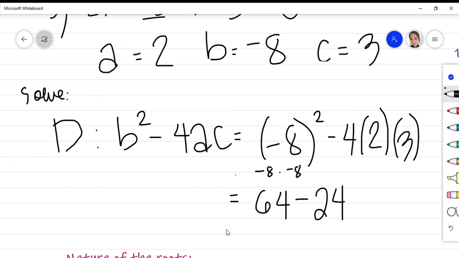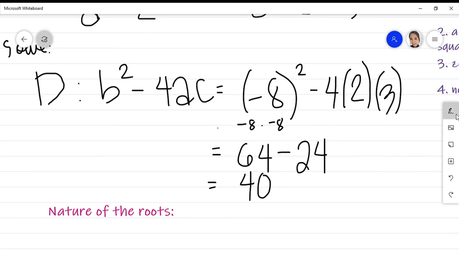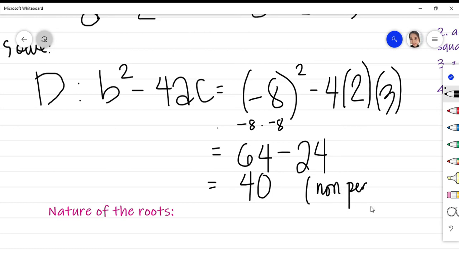Now subtracting 64 and 24, that is equivalent to 40. So 40 is an example of a non-perfect square number. So it's non-perfect. It's also positive.